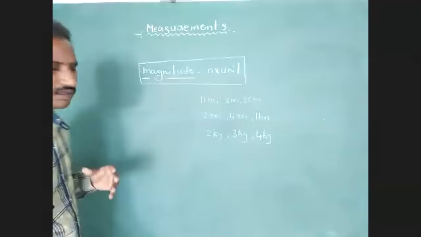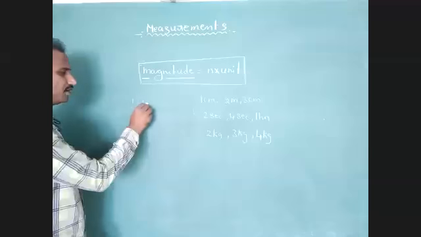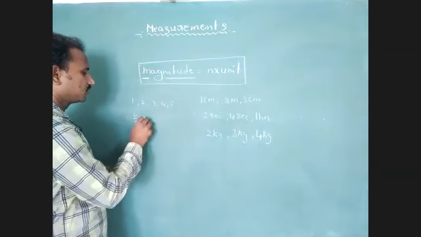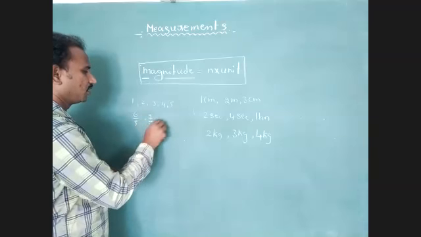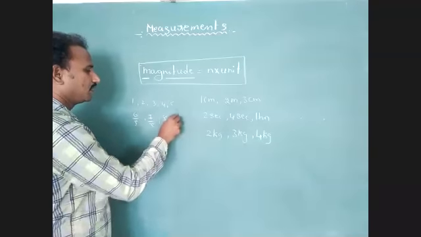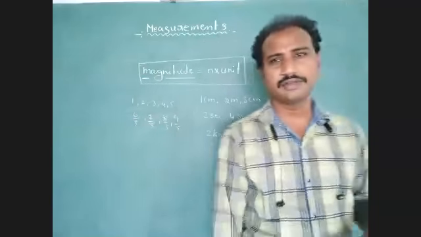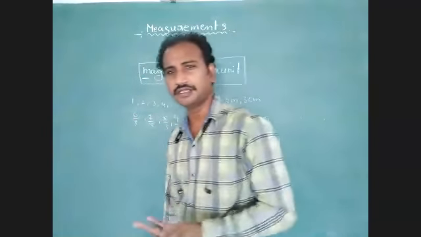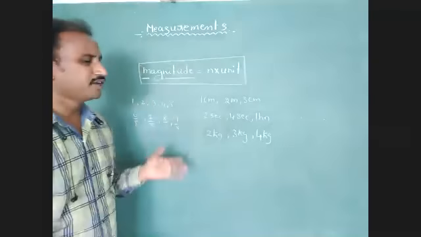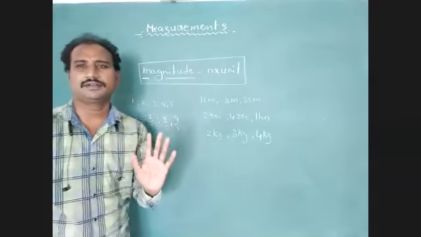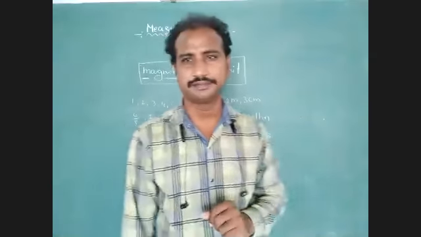Generally, in mathematics, we consider 1, 2, 3, 4, 5, 6 by 5, 7 by 5, 8 by 5, 9 by 5. These are all magnitudes: natural numbers, real numbers, irrational numbers. But these magnitudes cannot describe our physical quantity.